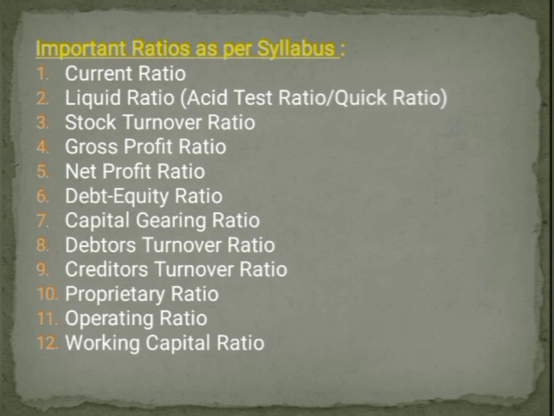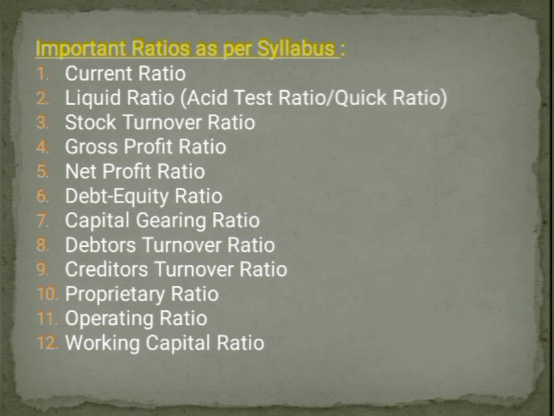Then the second one is liquid ratio, which is also called acid test ratio or quick ratio. The formula to calculate liquid ratio is liquid asset divided by liquid liabilities. So here one thing you have to remember, liquid asset includes all the current asset, but it does not include stock and prepaid expenses. Similarly, liquid liabilities include all the current liabilities, but it does not include bank overdraft. Okay, based on this information you have to calculate the liquid ratio, which is also called acid test ratio.